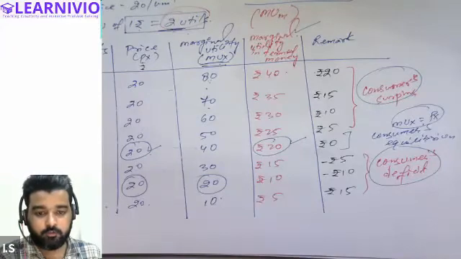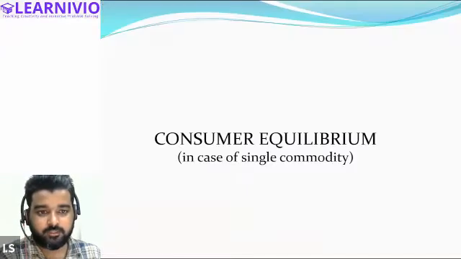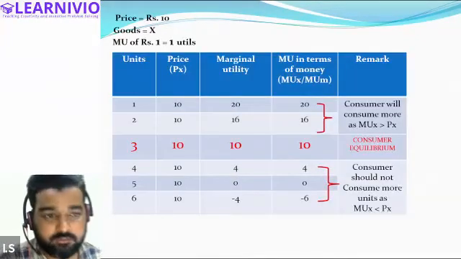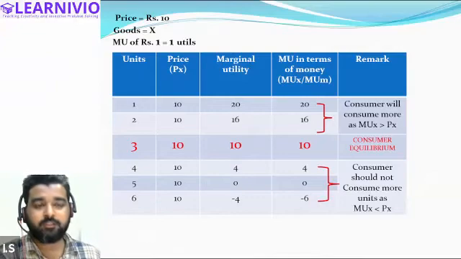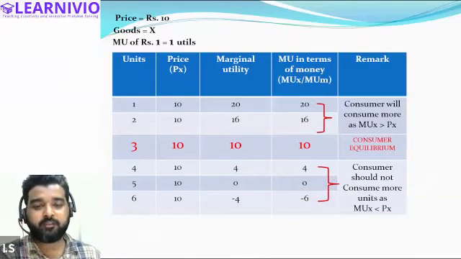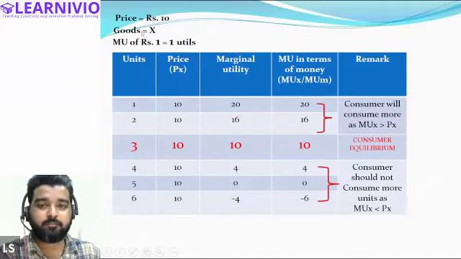Now, let's try to understand this concept once again through the slide. Then I will explain the double commodity case. See, this was the example I took in the previous class. In this case, we have assumed the price of the commodity is 10 rupees, the consumer is consuming good X, and the marginal utility of 1 rupee in this case is only 1 util.